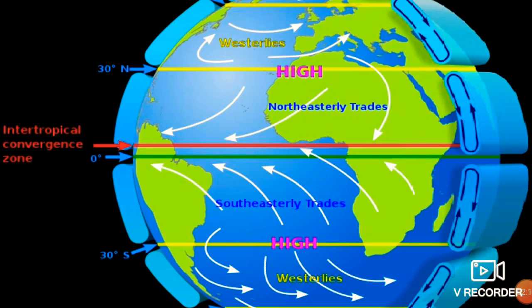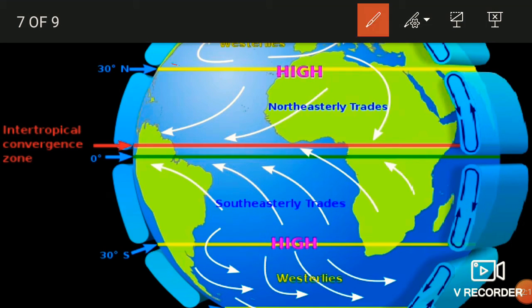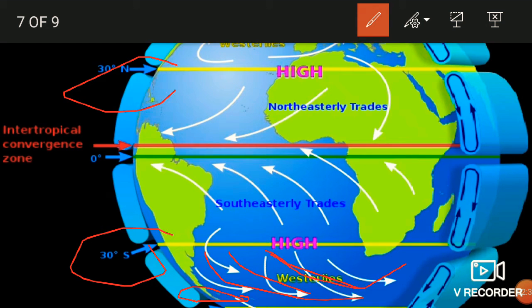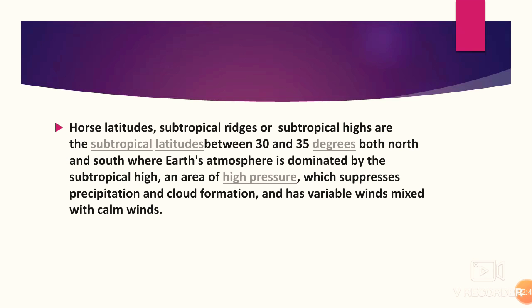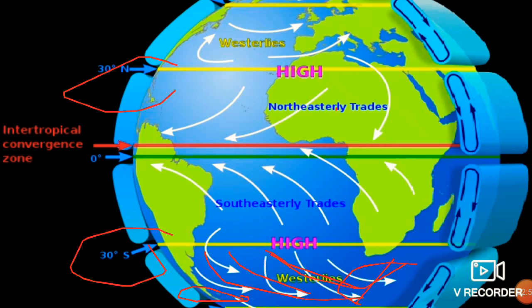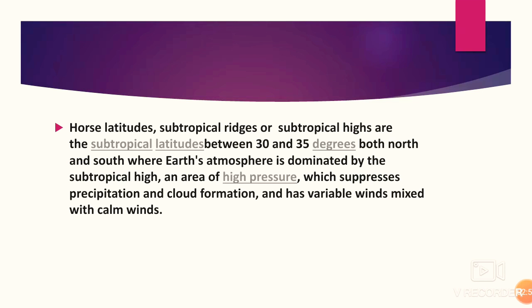So here we have this is 30 degree north and this is 30 degree south. And below it we have 60 degree south. So these are the trade winds. Westerlies are known as anti-trade winds. So these are the westerlies, and they are going toward the pole below and similarly above. They are going toward the pole, westerlies. And this is the high which is written here. This is the horse latitude. Let us know what do you mean by horse latitude.